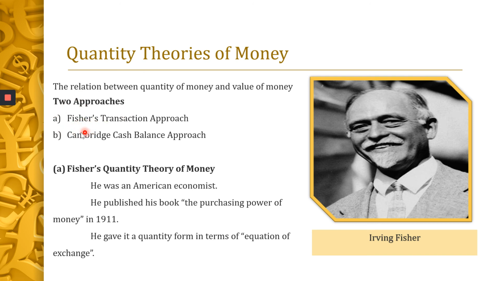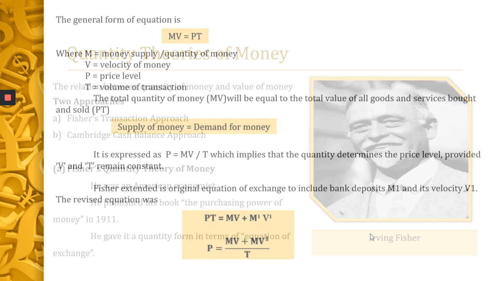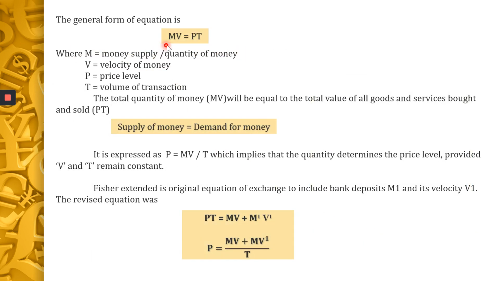The first one is Fisher's transaction approach, and the second one is Cambridge cash balance approach. Today we have seen the Fisher's transaction approach, or the equation of exchange. It was given by Irving Fisher.